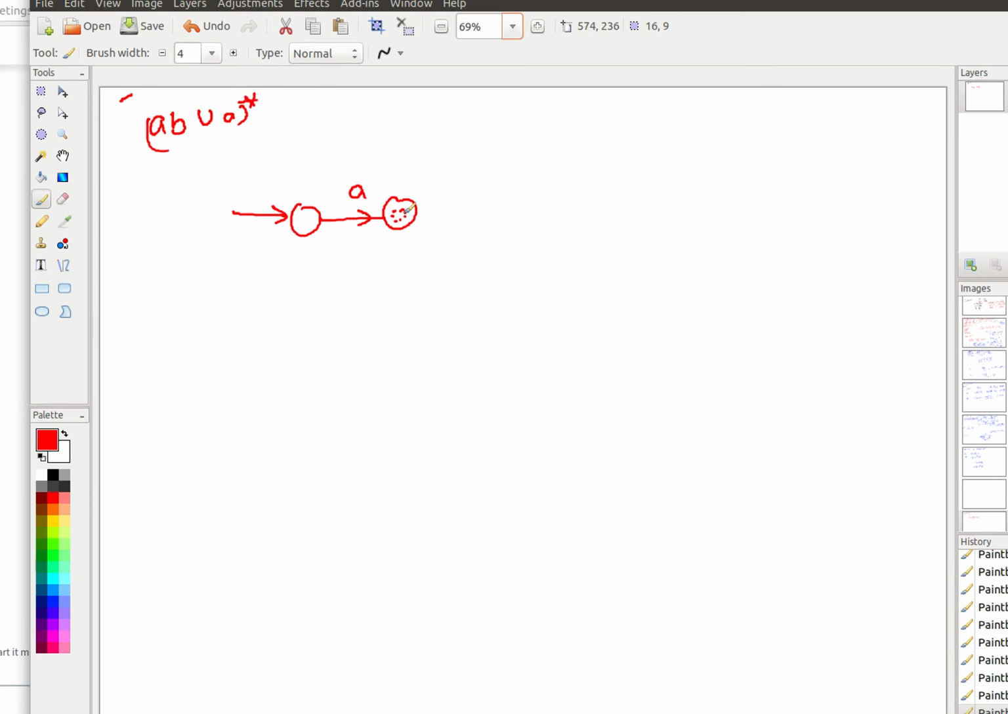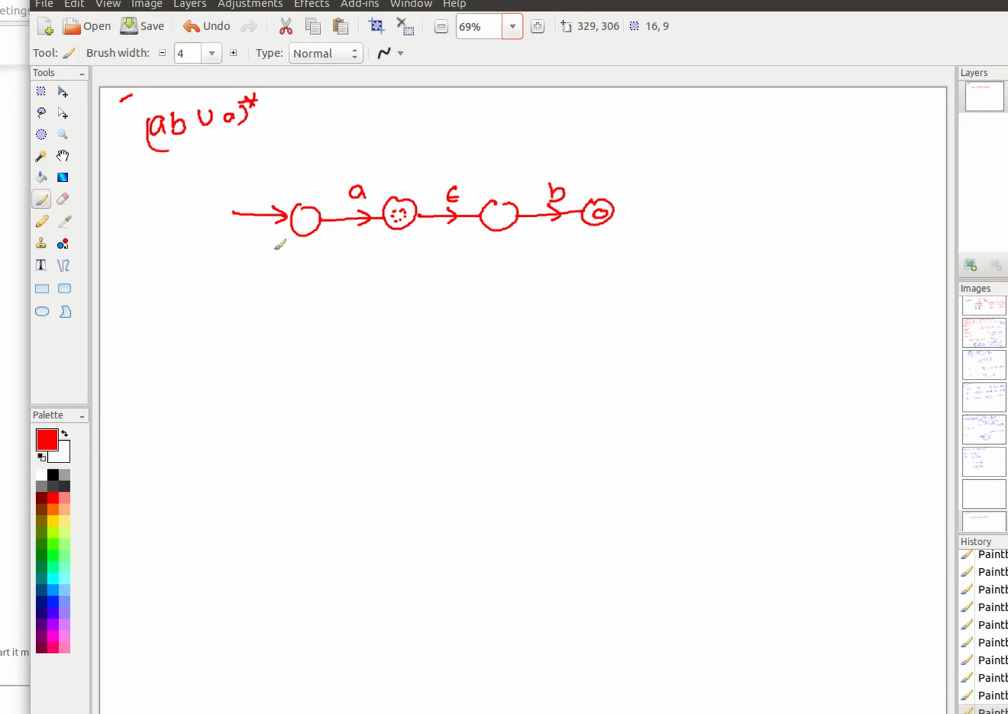So, I take A, I finalize the final state of A, and then I add an epsilon move to the start state of my B. What is the language of this thing? It is A union B.